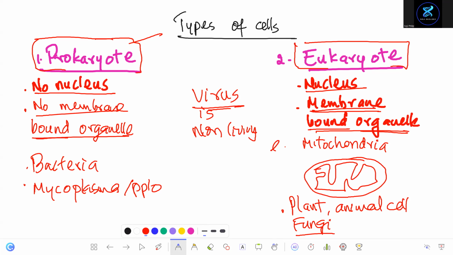Like mitochondria. What's the example here? Bacteria and mycoplasma, or PPLO, right? These are the two types of cell. And a virus is not a cell. What's the reason? It's non-living. A virus is non-living, so it's not a cell.